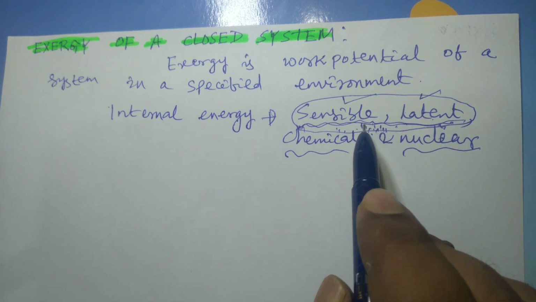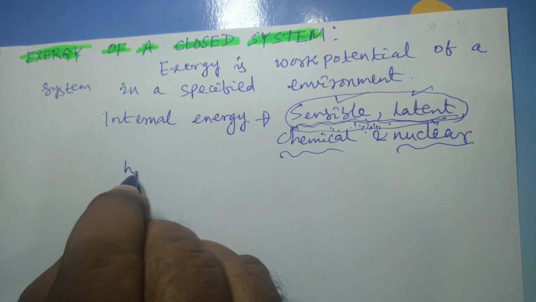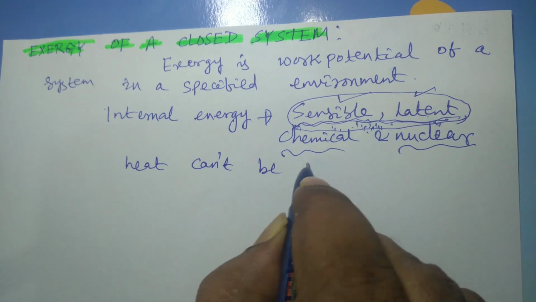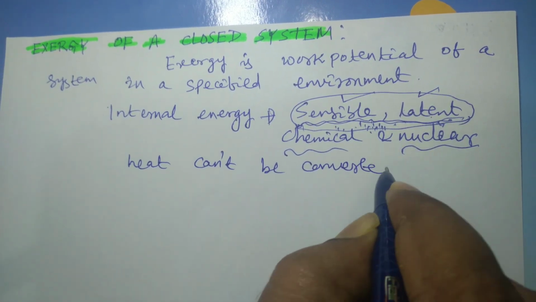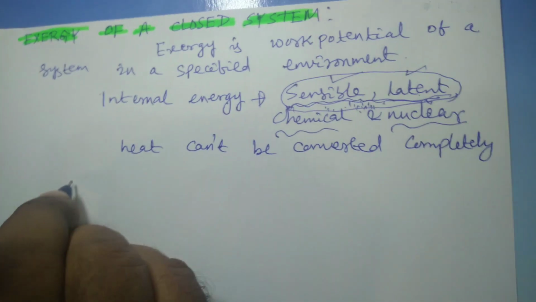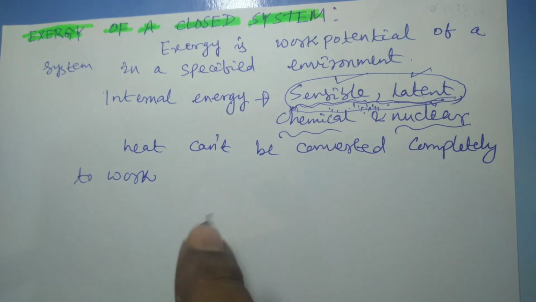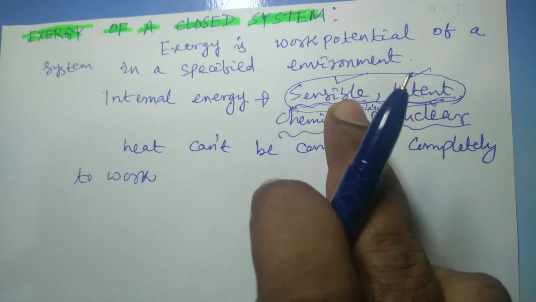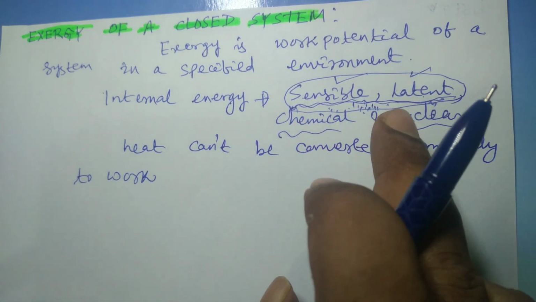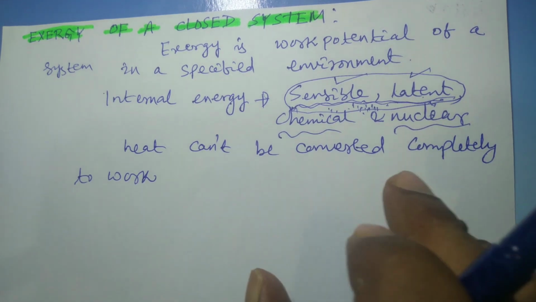But the second law of thermodynamics states that heat cannot be completely converted to work. So whatever energy is contained in the form of sensible and latent energy cannot be completely converted to useful work.